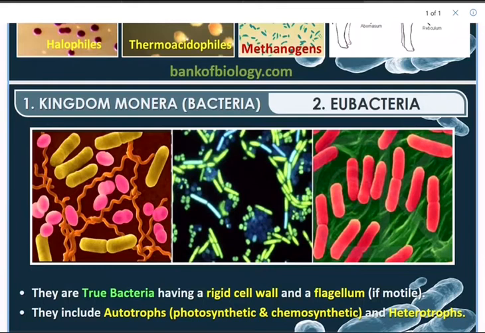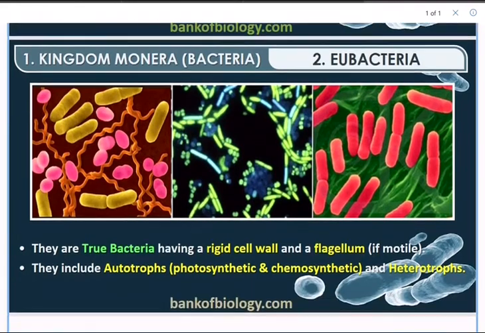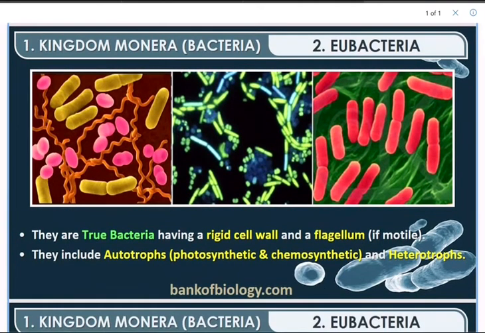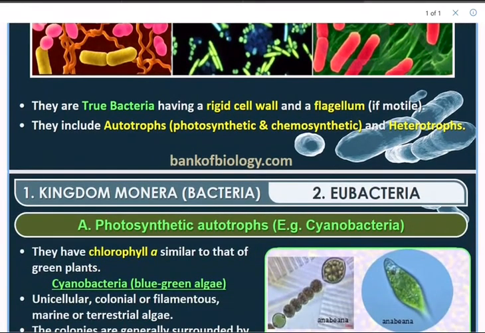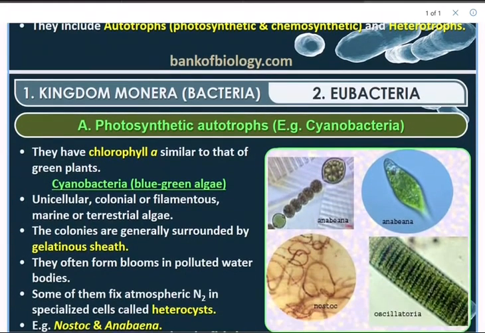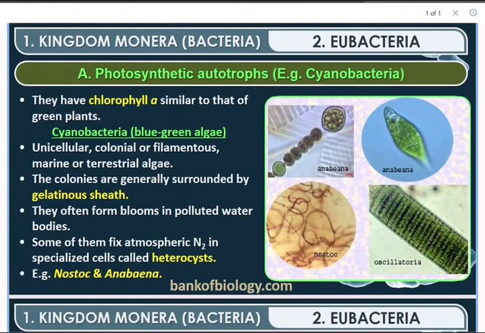Continuing, eubacteria. Under the kingdom Monera, the second type is eubacteria. These are true bacteria having a very rigid cell wall with a flagellum. Flagellum helps in locomotion, motor. They include autotrophs, that is photosynthetic and chemosynthetic, and heterotrophs. In photosynthetic autotrophs, an example we can say is cyanobacteria. They have chlorophyll similar to that of green plants.